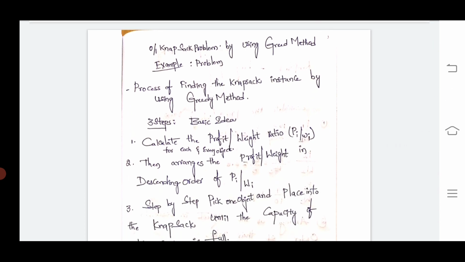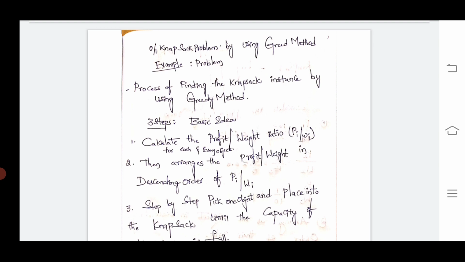Okay, listen carefully to what I am saying, otherwise you can't understand the concept here. The 0/1 knapsack problem by using the greedy method. It's an example problem. First of all, the process of finding the knapsack instance by using the greedy method: all of you must follow these 3 steps. This is the basic idea, in the sense the basic plan, of the knapsack problem by using the greedy method.